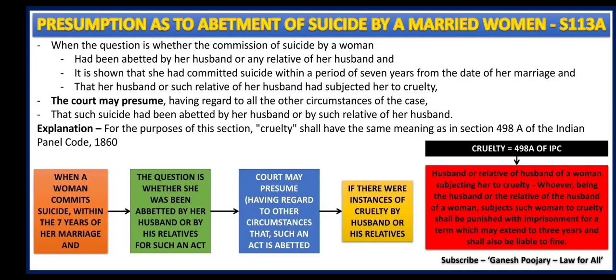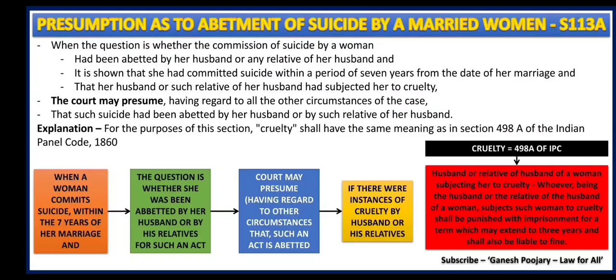In that case, if the court has the question whether such suicide is the result of abetment of suicide by her husband or her husband's relative, this is the question in front of the court, whether this is abetted by her husband or his relative or not. When that question is in front of the court, after considering all other circumstances, it may presume.